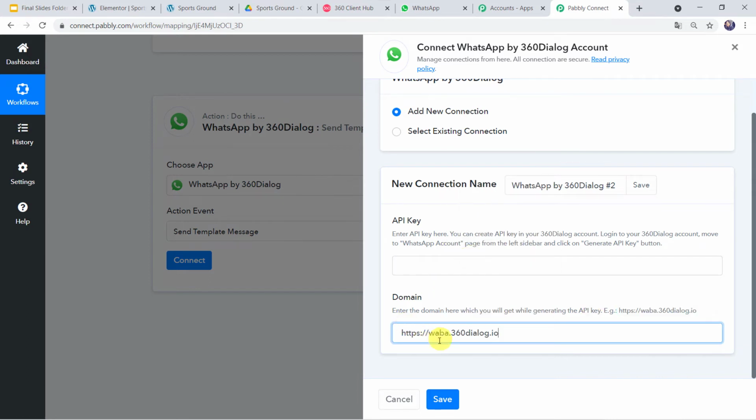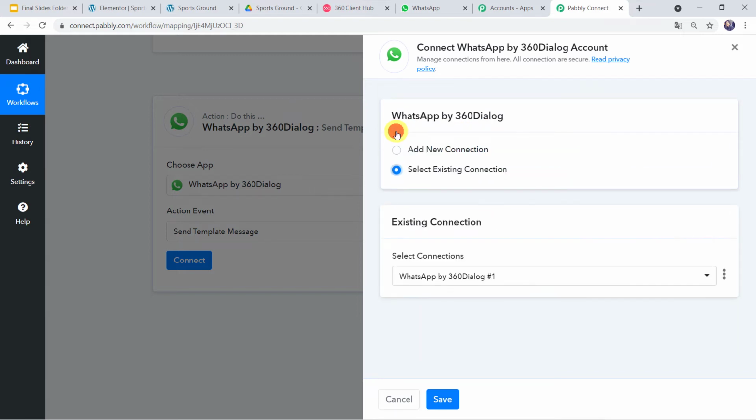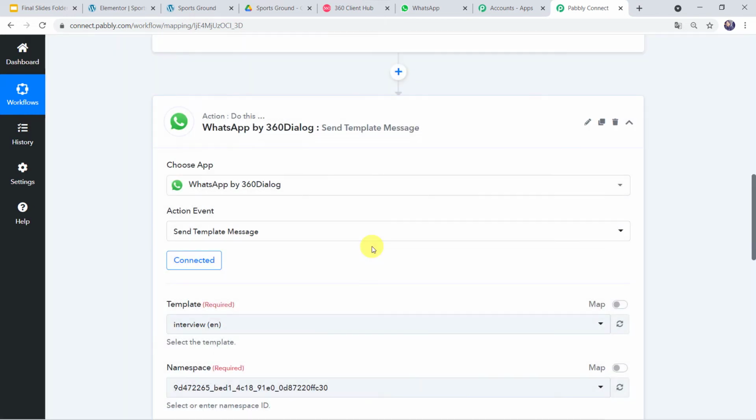Now, whenever our account is approved, we get this particular domain name by default. In your case, if you get some other domain name, simply paste that domain name over here. After pasting the API key here and domain name here, simply click on save. As I have already generated the API key and created a connection, I'll choose the option to select existing connection, and I'll click on save. Now 360 dialog is connected to Pabbly Connect.